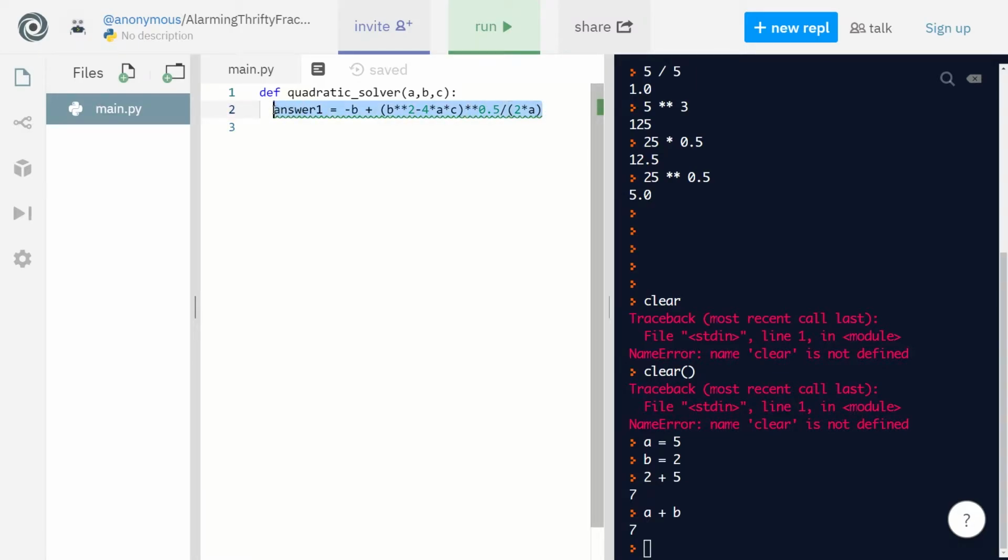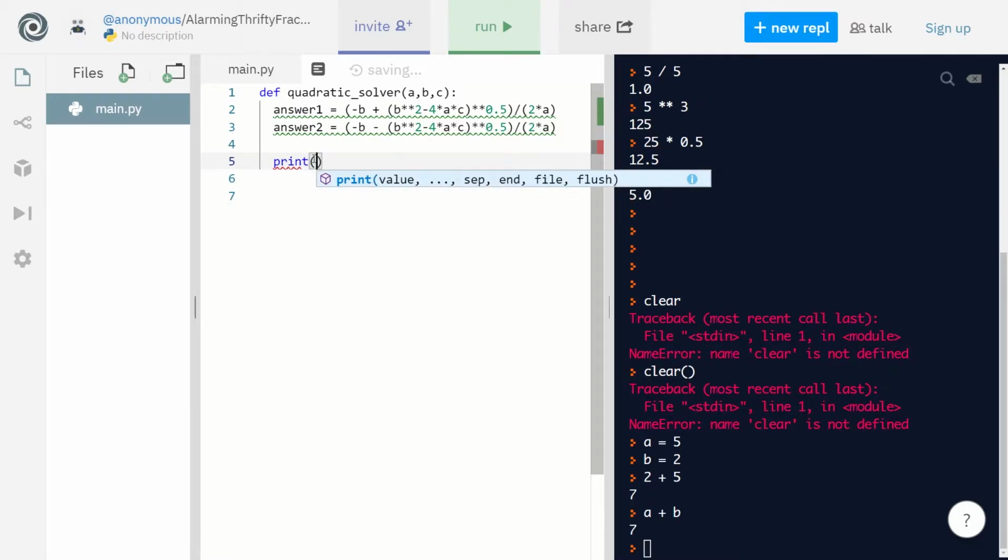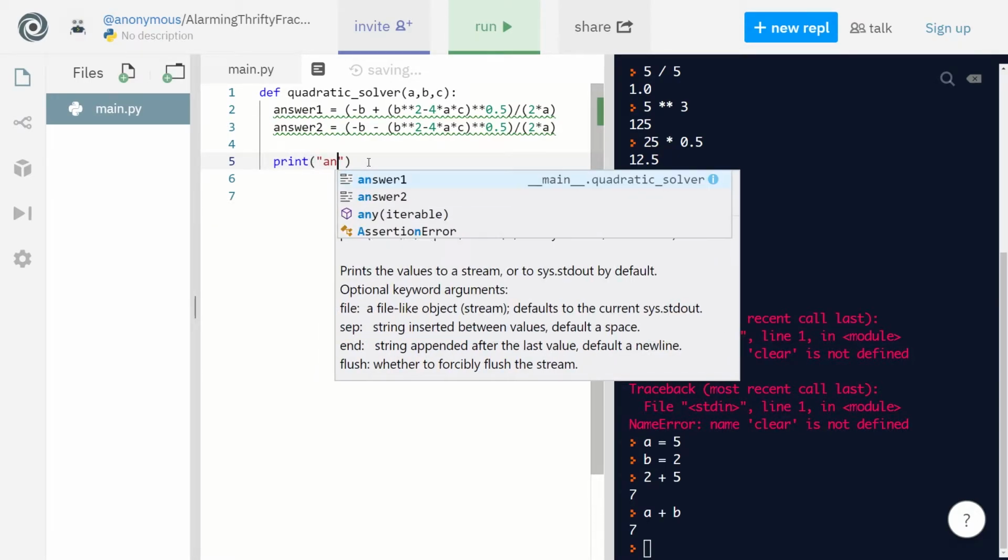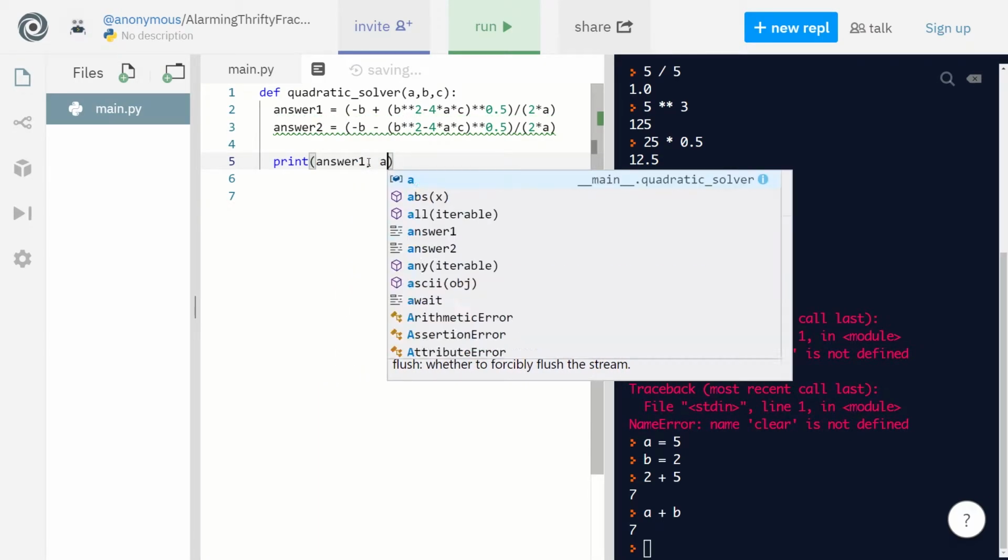So our first answer is that. The second answer is going to be the same thing, but instead of a plus sign, it's a minus sign. And here I should also put parentheses. And we don't want to use the same variable, so let's use a different variable: answer2. Okay, so now we have these 2 answers, and it could work. Let's say we run this. So let's print answer1, answer2.